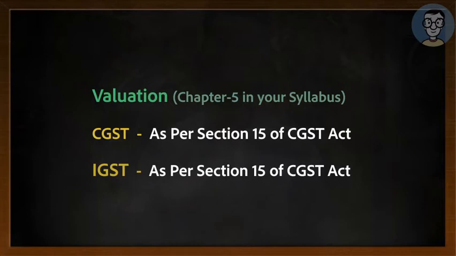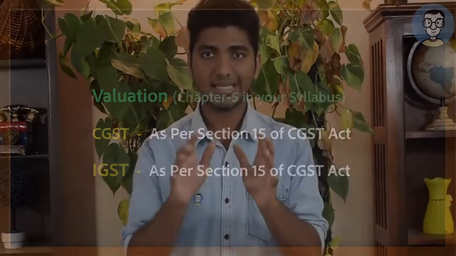Now, let us see the third point, that is value. Under CGST, value is computed under section 15 of CGST Act. So, under which section is the value computed? It is section 15 of CGST Act. Even under IGST, value is computed as per section 15 of CGST Act. So, under both the acts, value is computed under section 15 of CGST Act. In simple words, whatever you are going to learn in chapter number 5, that is valuation under GST, is the same for both CGST as well as for IGST.